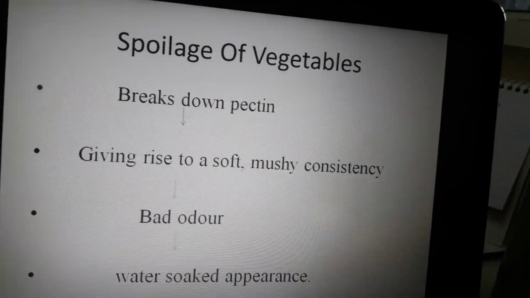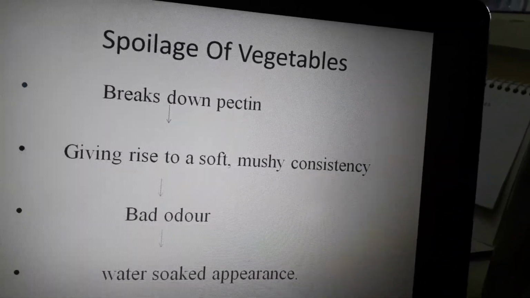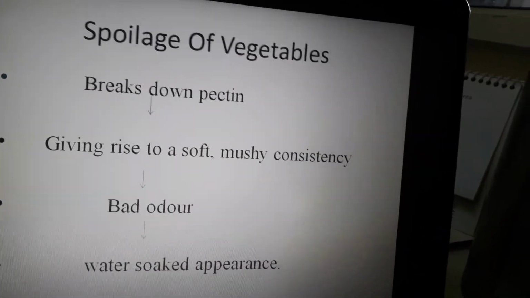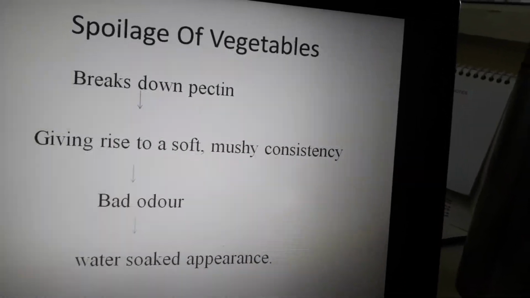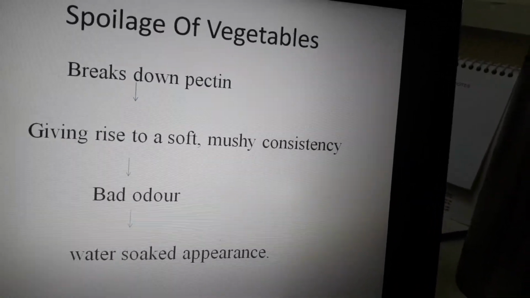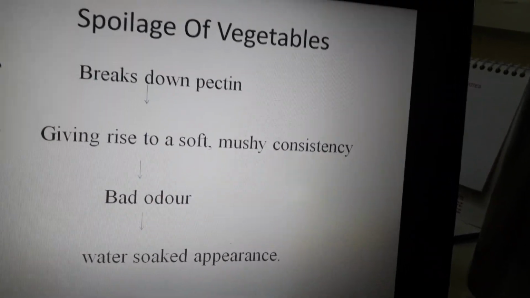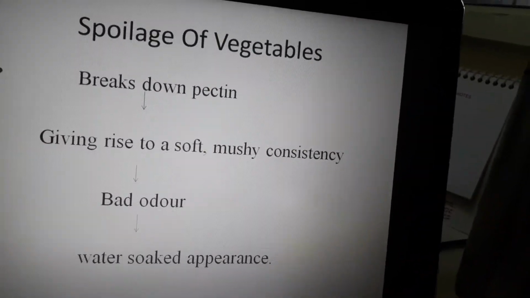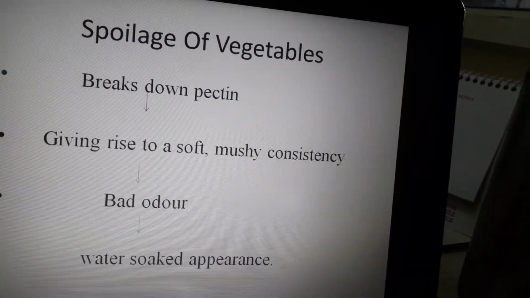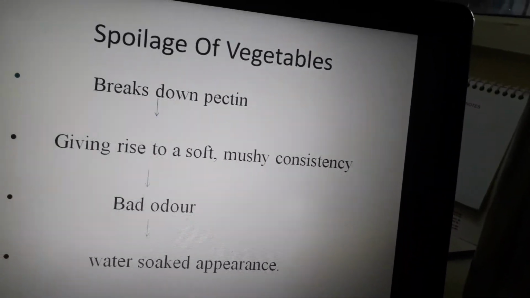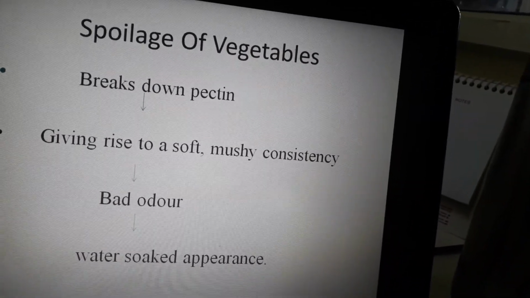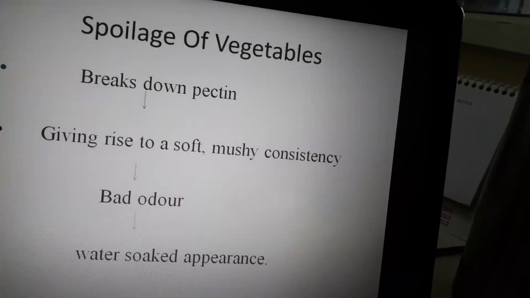Now comes the process by which a vegetable gets spoiled. When a vegetable is spoiled by a microorganism, it may be a mold, a bacterium or a yeast. These different types of microorganisms will first break down the pectin, which is one of the main components in the vegetable.